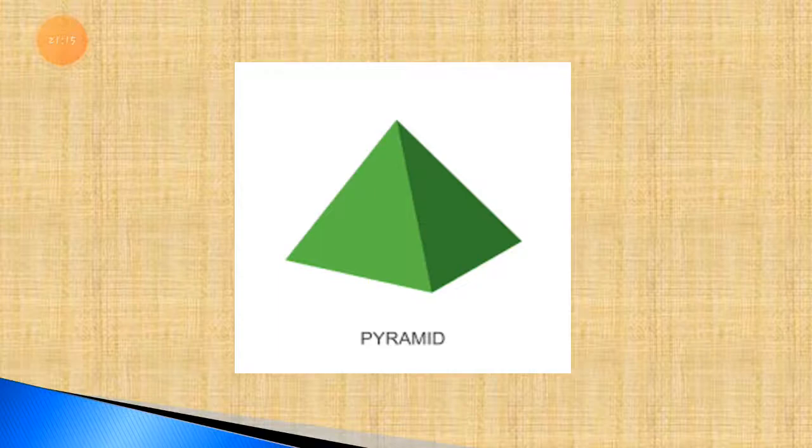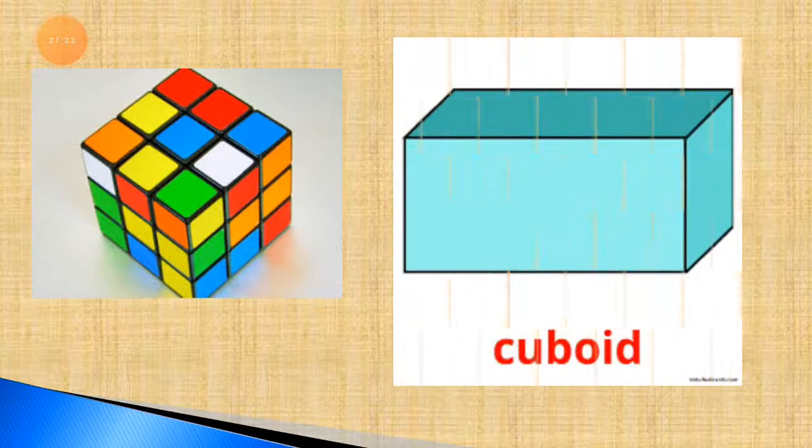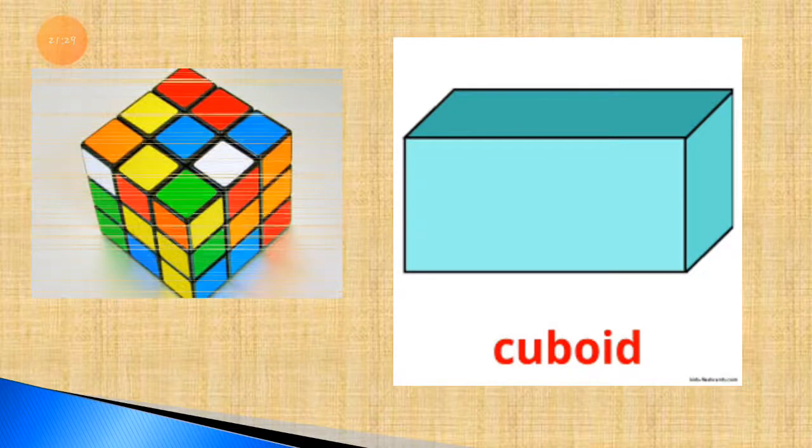So here is the pyramid, you can see now. Now here is the next shape. This is cuboid. You can call it a cuboid, one type of cuboid it is. This is an example of a cuboid.